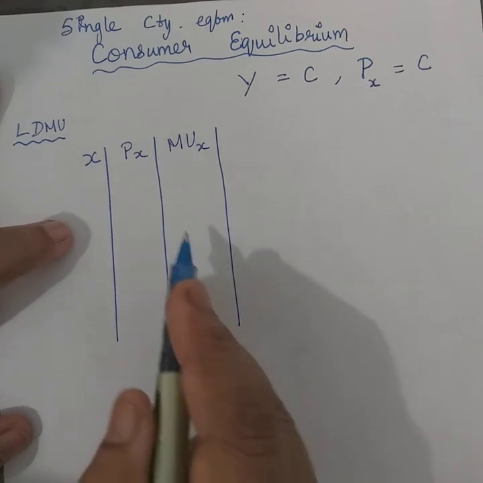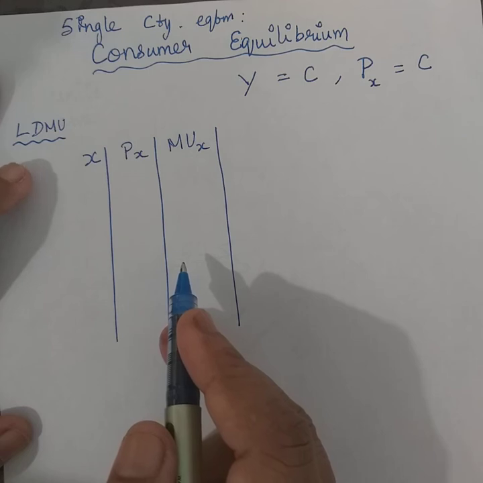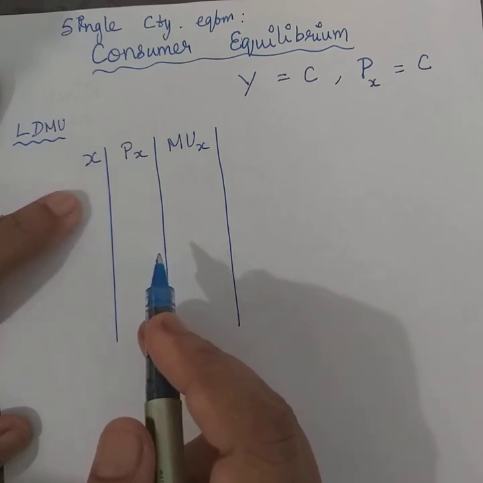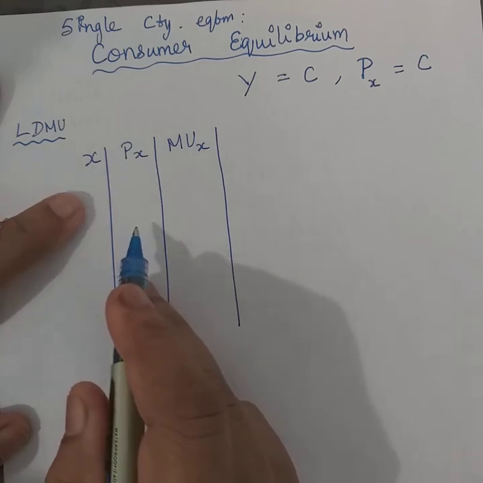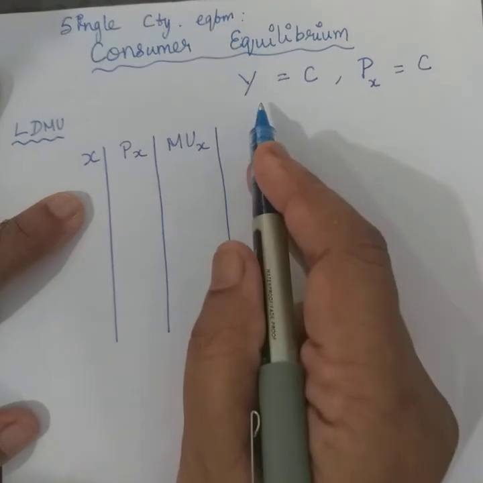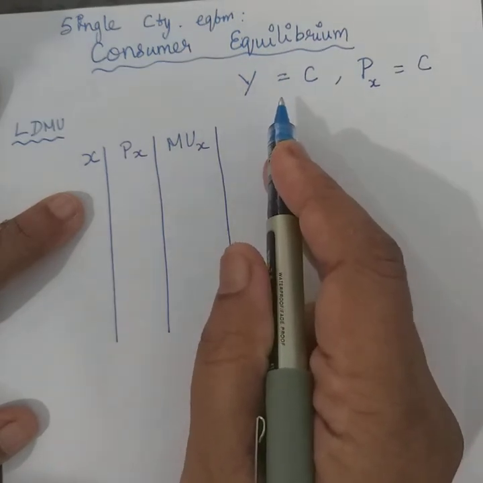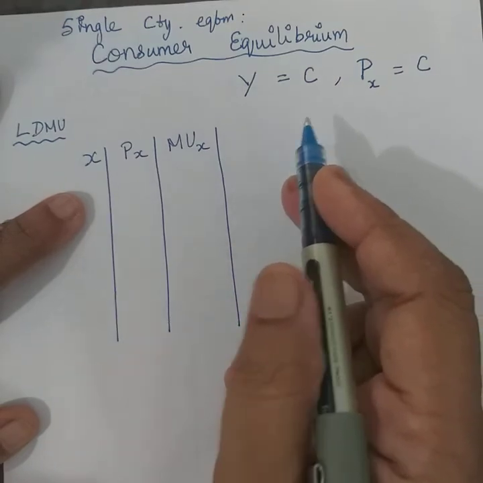You know, the marginal utility basically falls as per the law of diminishing marginal utility, right? So having the purchase pattern of X commodity, given the price of the commodity X and given the income of the consumer, where exactly does the consumer attain this so-called equilibrium?